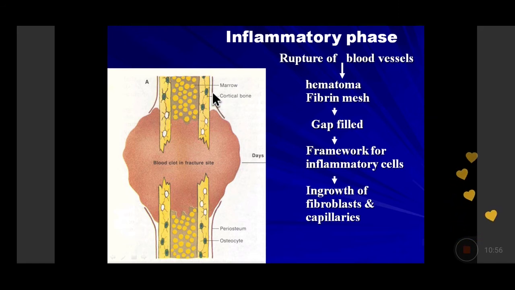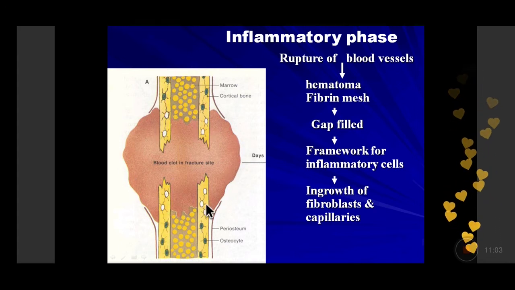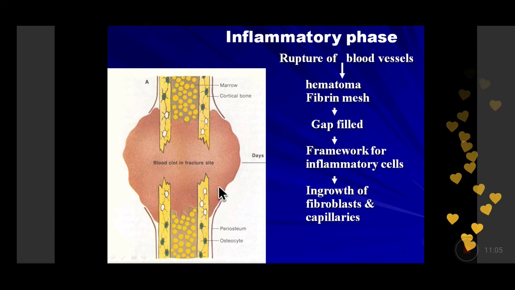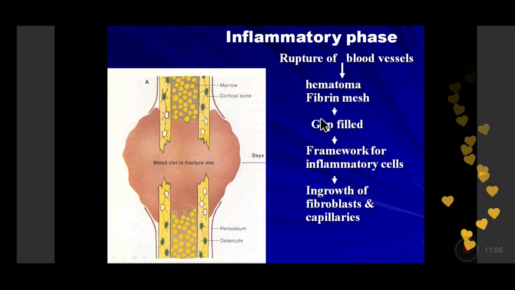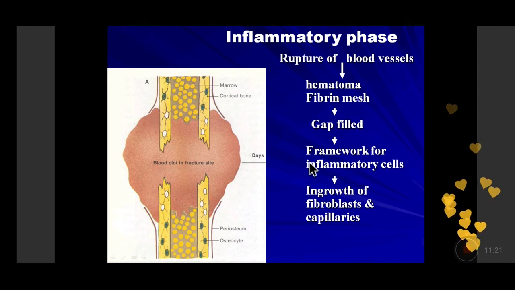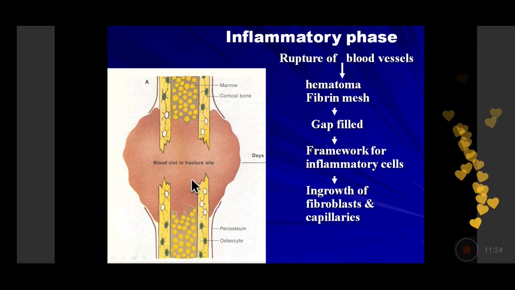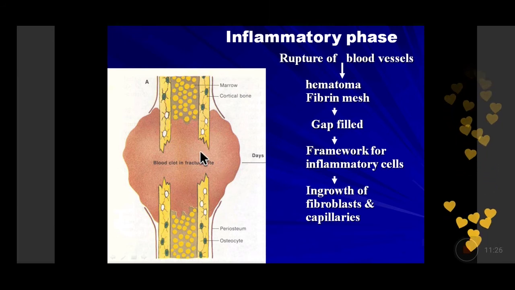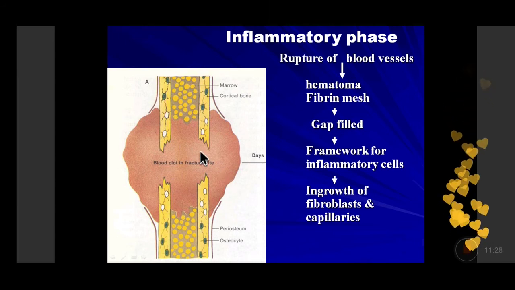Our blood vessels have broken down. The blood has come and tried to seal itself by forming a clot at this site. So this clot will help in not only filling up the gap, but also fibrin formed from the fibrinogen will form a thin fibrin meshwork, and that framework will be present to trap the inflammatory cells, predominantly neutrophils. So the neutrophils will come in, and within 48 hours, there will be lymphocytes and macrophages which will be coming.